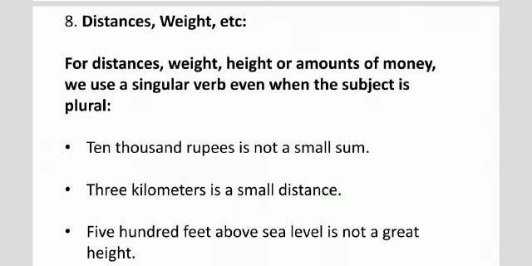For distances, weight, height, or amounts of money, we use a singular verb even when the subject is plural. We can see an example here: 10,000 rupees is not a small sum. Rupees, S or ES is already added, so you will think that this is plural, but you know very well 10,000 rupees is the amount of money. So it will take a singular verb.